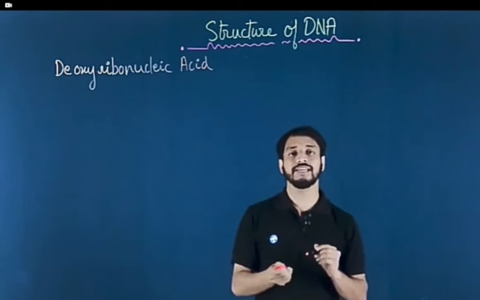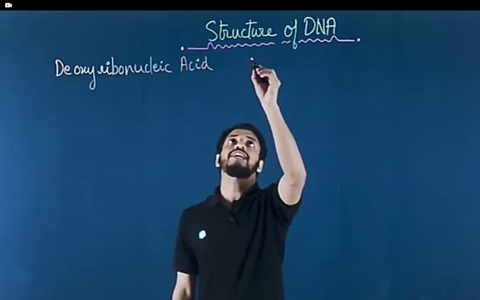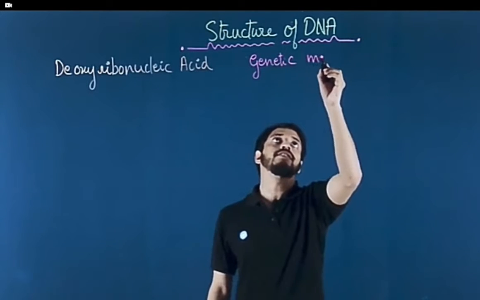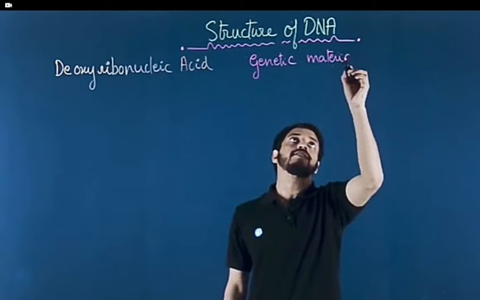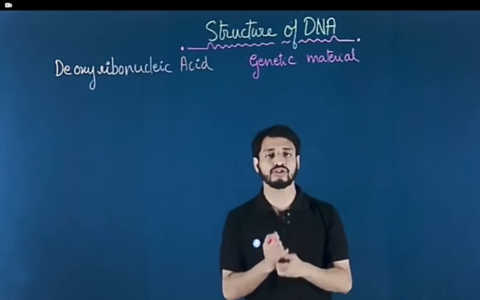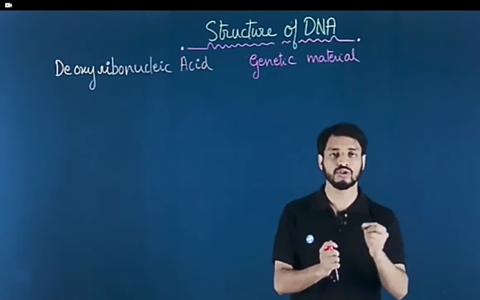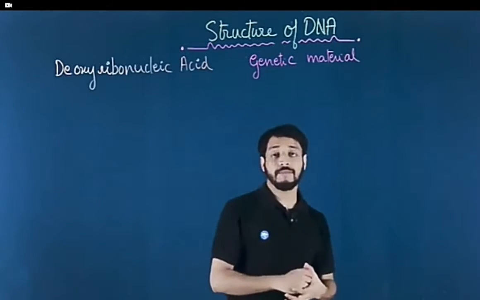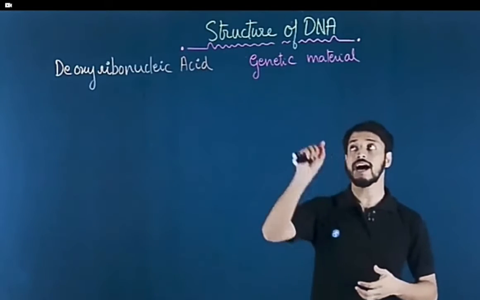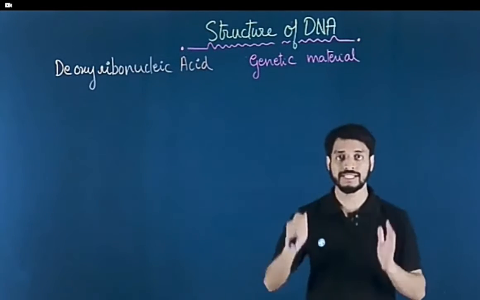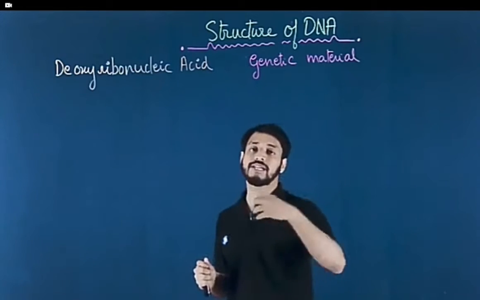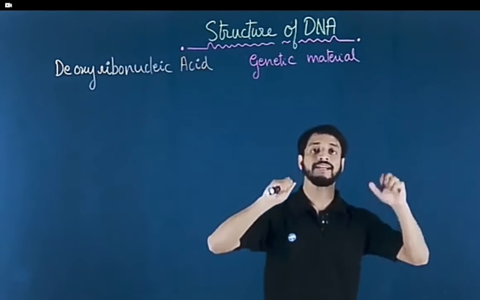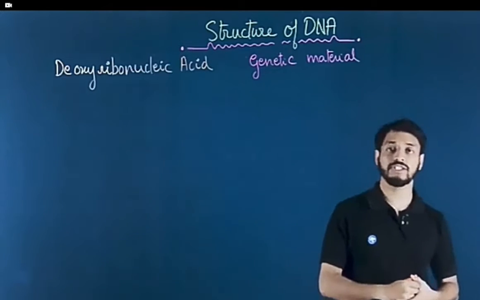Now, the important thing is that DNA is a genetic material, right? Genetic material of most of the organisms. Now, why do I say most? Because there are some viruses which have RNA as the genetic material. So, most of the living organisms have DNA, deoxyribonucleic acid, as the genetic material, and some of the viruses have RNA as their genetic material.